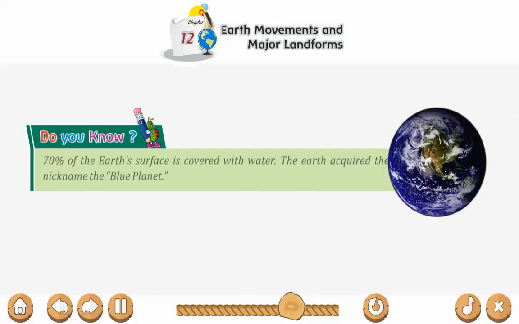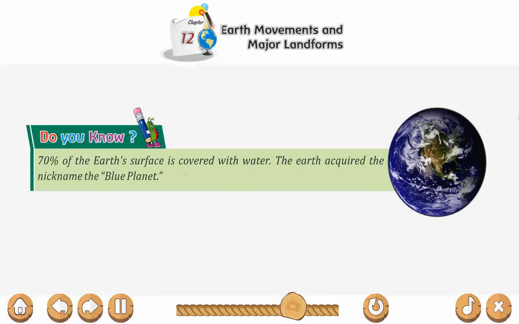Do you know 70% of Earth's surface is covered with water? The Earth acquired the nickname the Blue Planet.